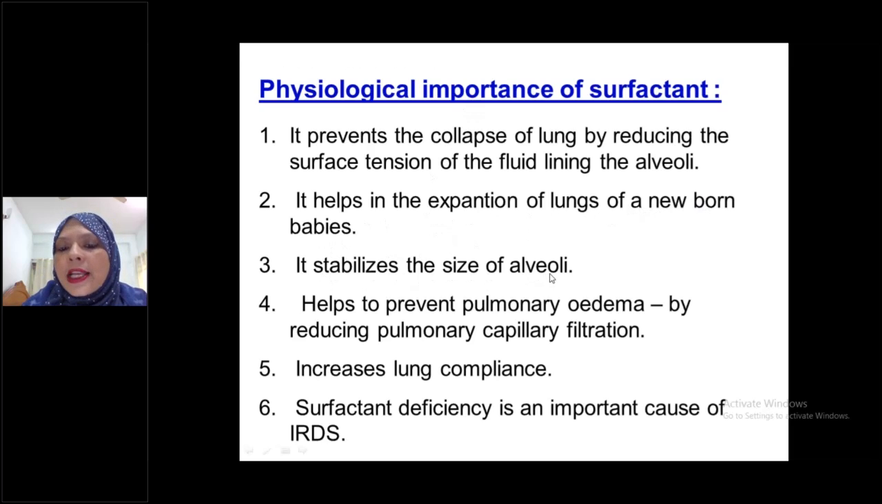It stabilizes the size of the alveoli, helps to prevent pulmonary edema. This is a very important thing. It helps to prevent pulmonary edema by reducing pulmonary capillary filtration. It increases lung compliance. What is lung compliance? Later on I will discuss with you. Surfactant deficiency is an important cause of IRDS. Surfactant কোনো বাচ্চার যদি surfactant তৈরি না হয়, they will suffer a disease like IRDS, infant respiratory distress syndrome. What do you mean by infant respiratory distress syndrome? Next class I will discuss with you what you mean by IRDS. This is the physiological importance of surfactant.